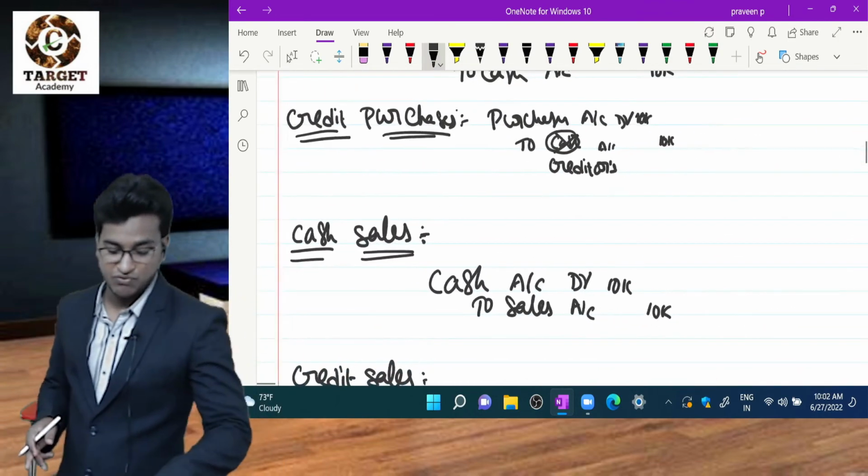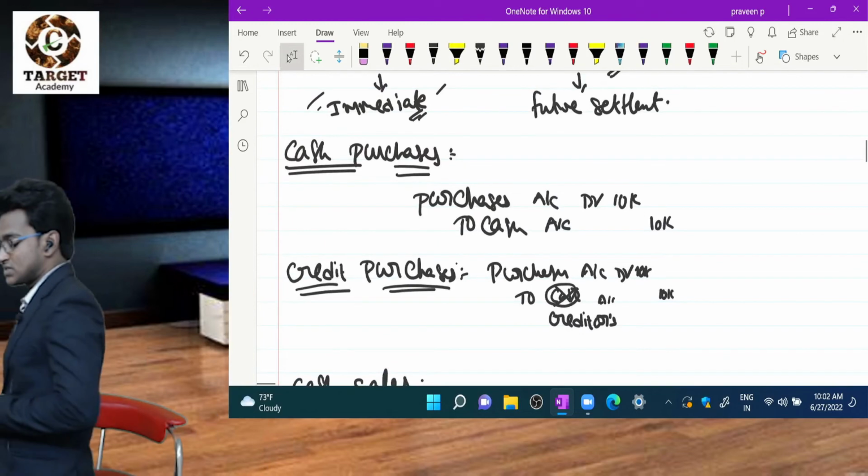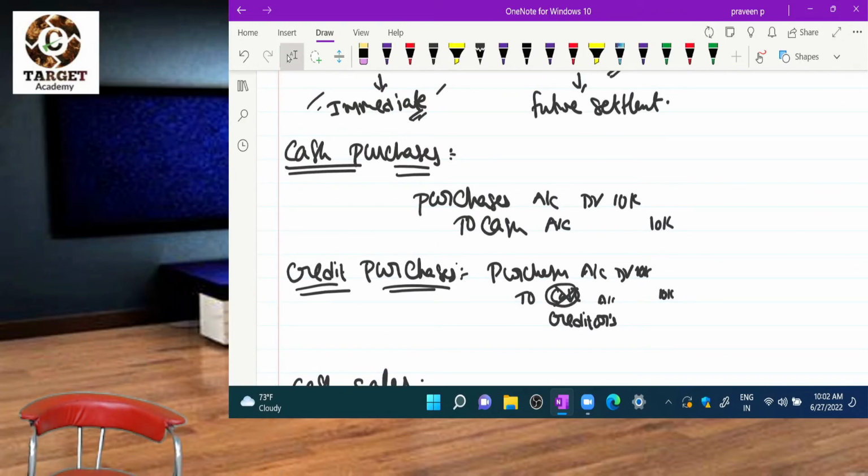Please observe these 4 transactions: cash purchases, credit purchases, cash sales, credit sales.